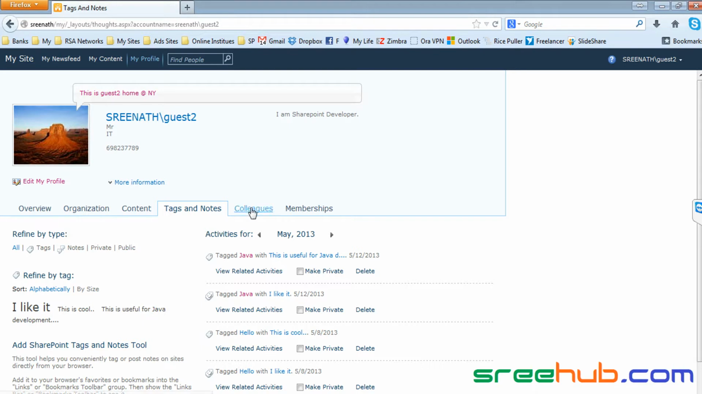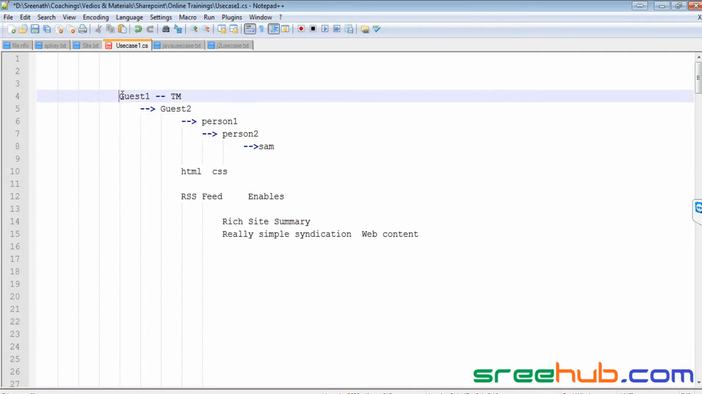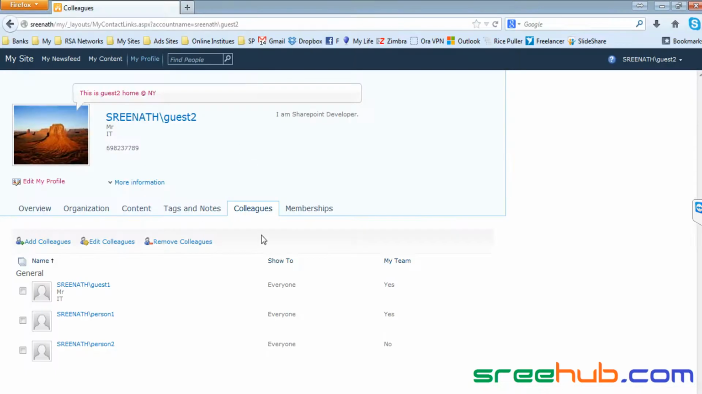And then you can see colleagues. Again, we have seen colleagues, where it will give you the complete hierarchy of colleagues. Where guest 2 is completely related with guest 1, person 1 and person 2, let us say. It seems we haven't added Sam, that's why we are getting the complete hierarchy of them.